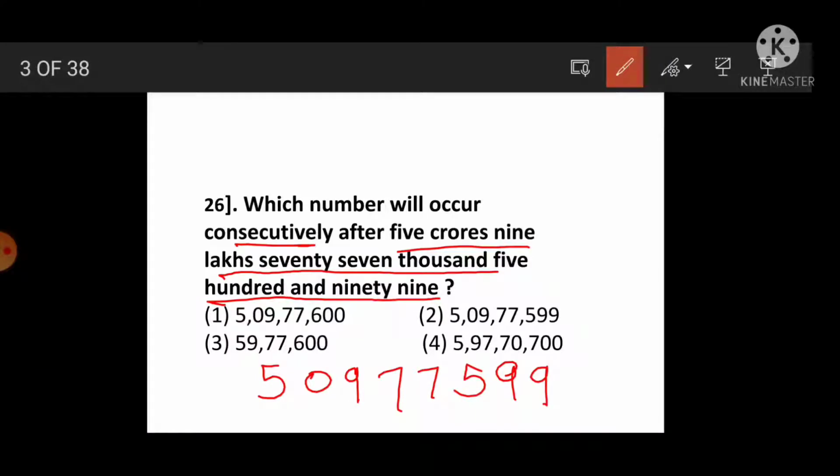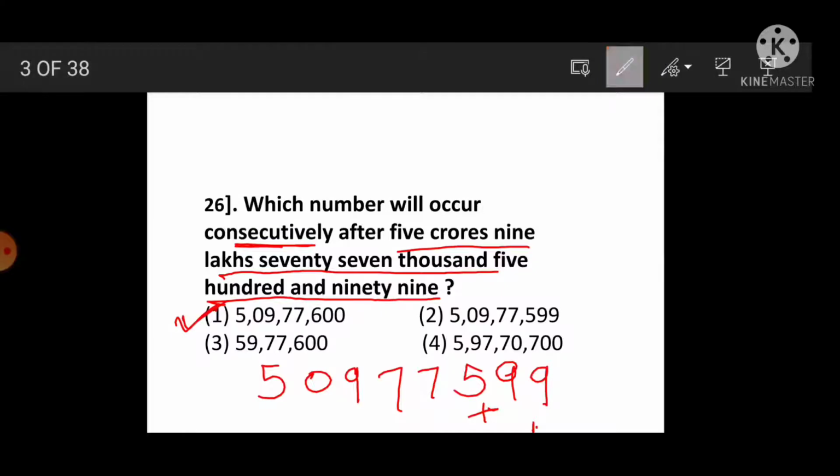Consecutively means after, it's a successor. To get the successor we have to add 1 to it. After addition we are getting 5 crore 9 lakh 77,600, that is option 1.